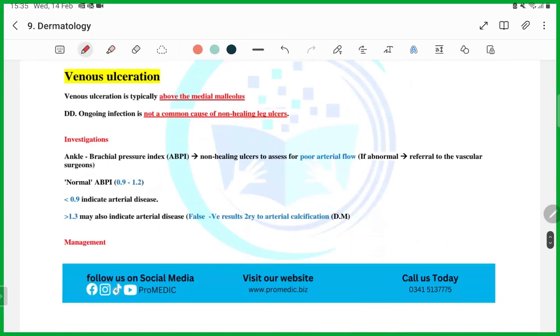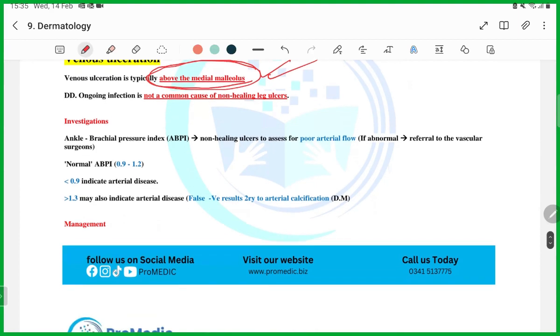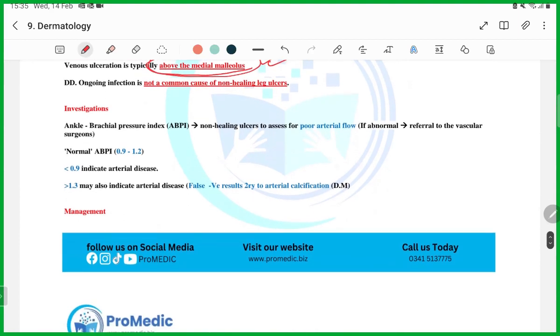Next topic is venous ulceration. Guys, the only thing you have to remember about venous ulceration is this: if the lesion is above the medial malleolus, and they have told you that the ankle brachial index is normal, you have to select venous ulcer.